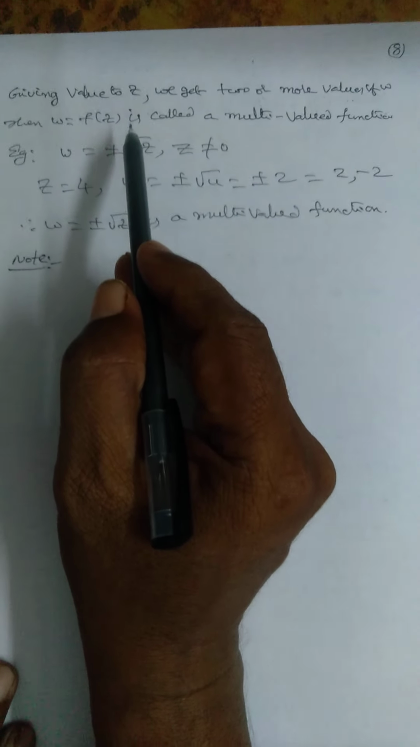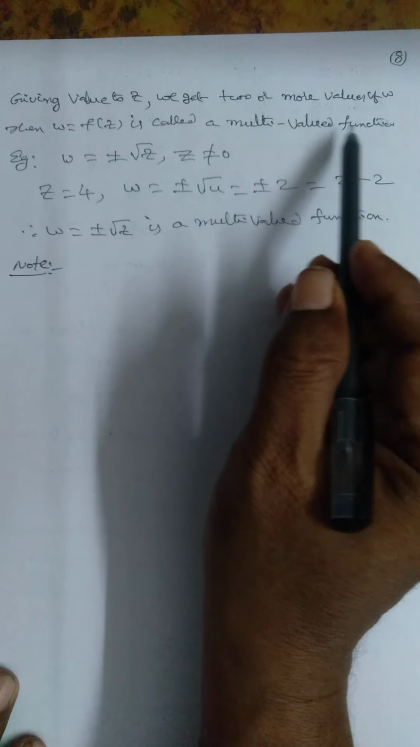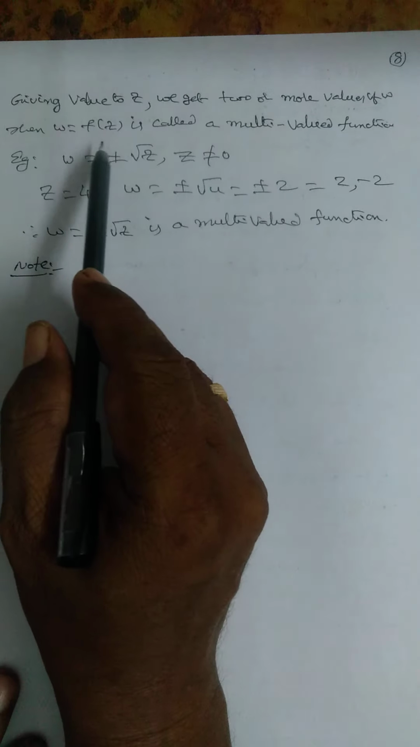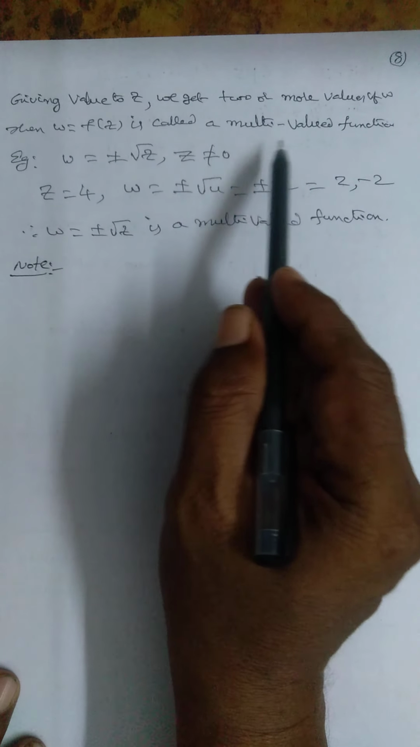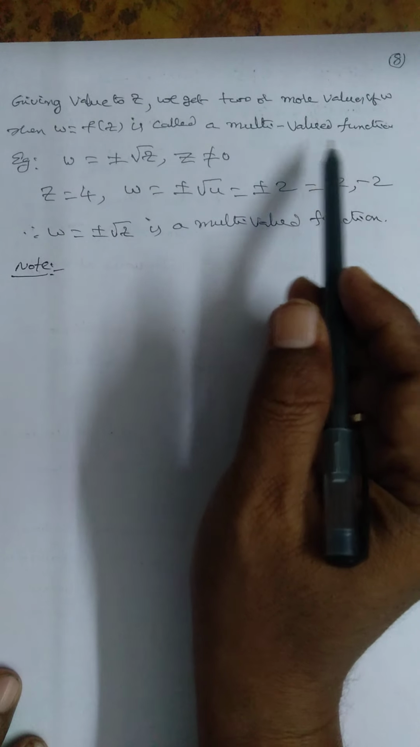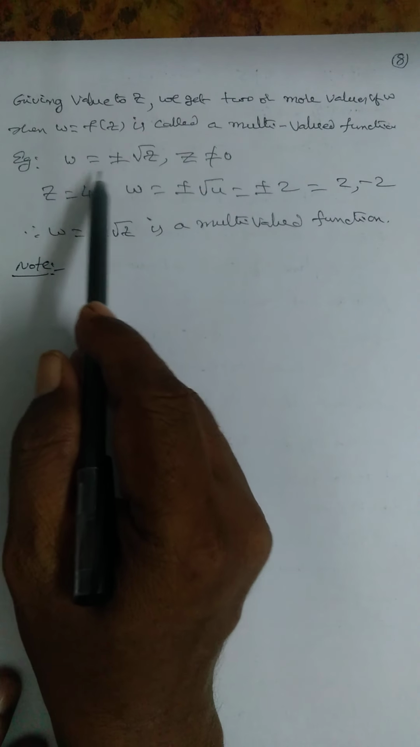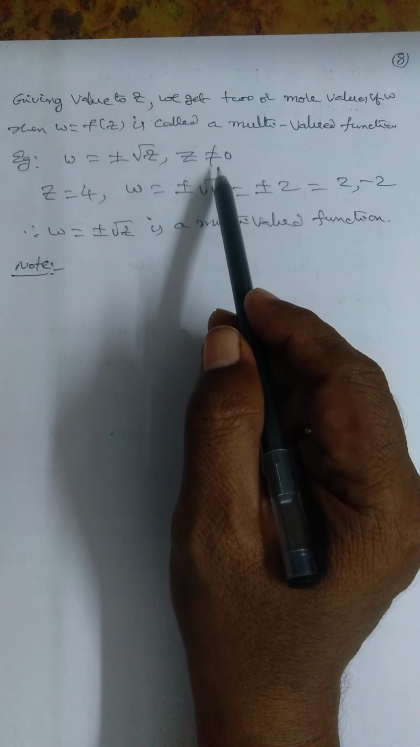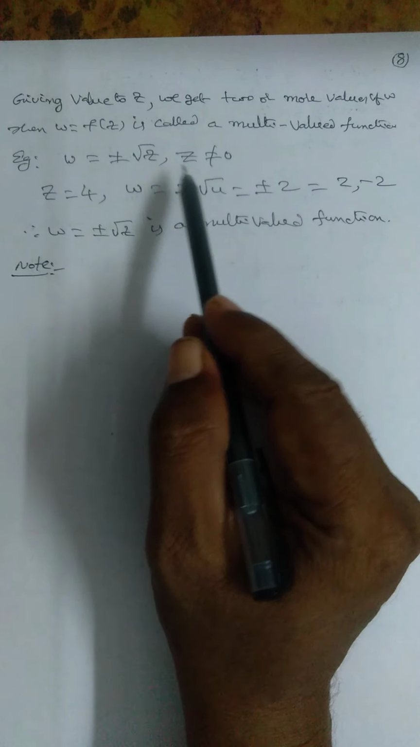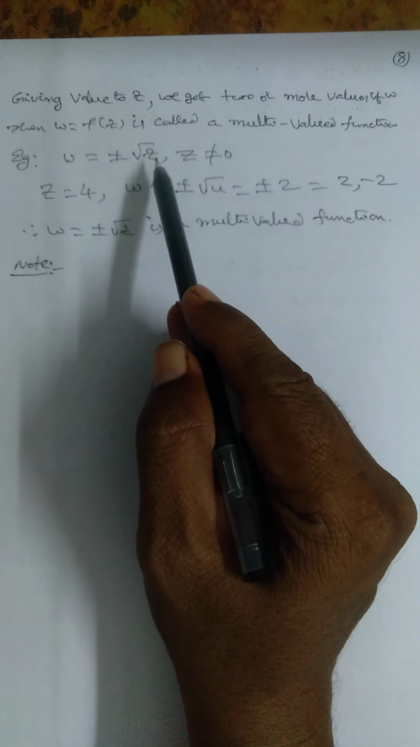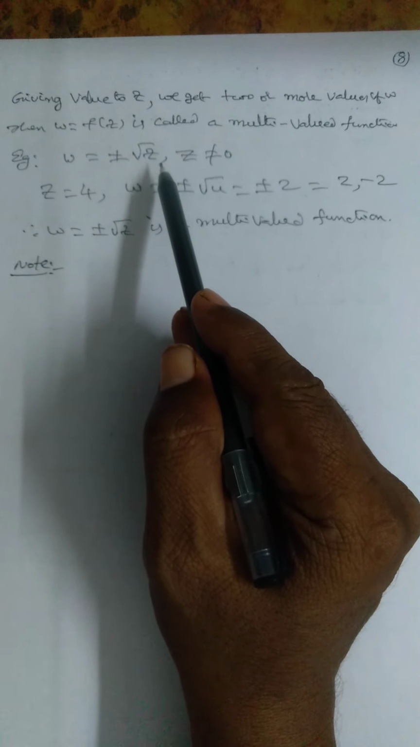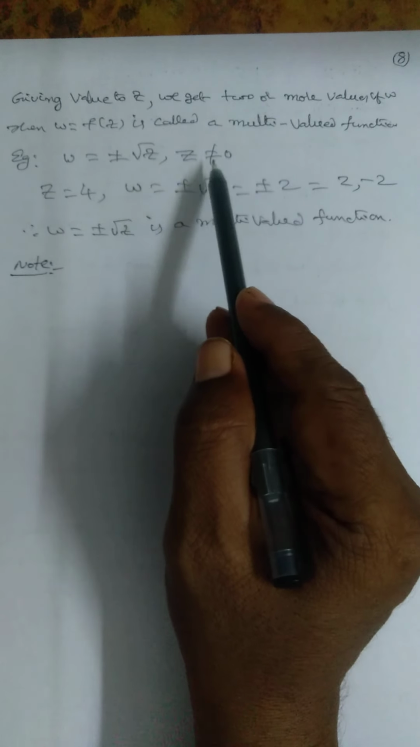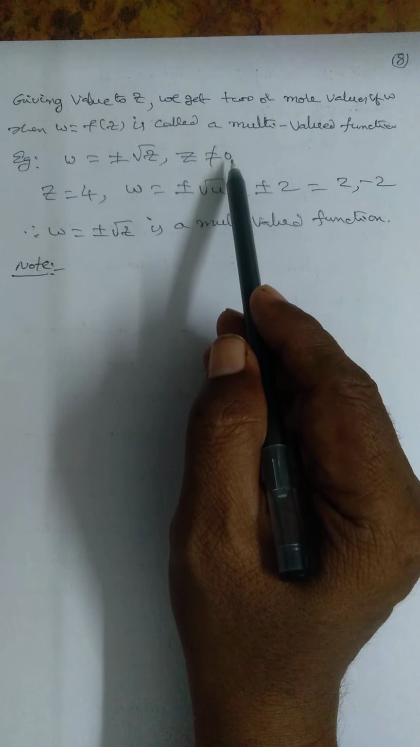Giving values to z, if we get two or more values of w, then w is equal to f of z is called a multi-valued function. Example, w is equal to plus or minus root z. Here z not equal to 0. What happened if z is equal to 0? Plus or minus root 0 is plus or minus 0. There is no plus 0 or minus 0. So we get 0, a single value. That's why here z not equal to 0.